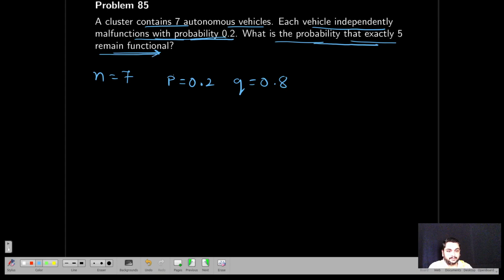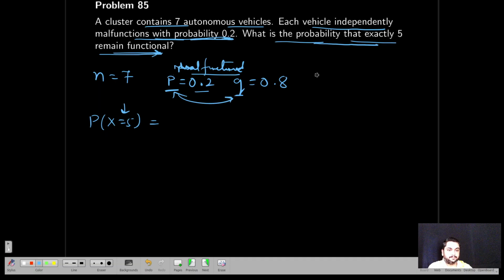Now, if I take p as malfunctioned and then solve it using normal binomial, then you get a wrong answer, because the probability of malfunctioning is this. According to the question, if you directly want to find something like this, what will be the p value and q value here? If I take p equal to 0.2, it is malfunctioning, but you are finding exactly 5 functional. So please observe this carefully.